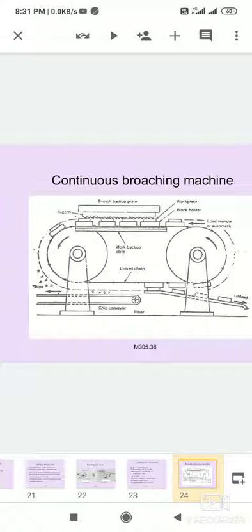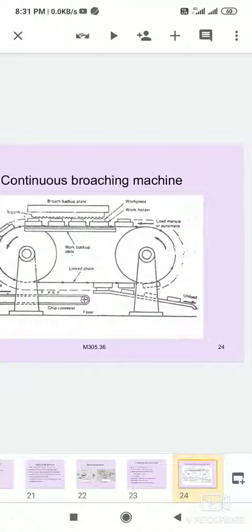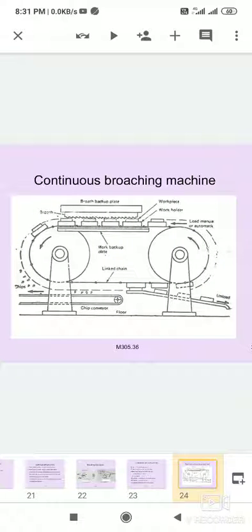Work back of the table and load manually or automatically. Now the two pulleys are rotated in the same direction, and a small amount can be removed. Small-sized workpieces can be continuously broached, and the number of workpieces is easily moved.